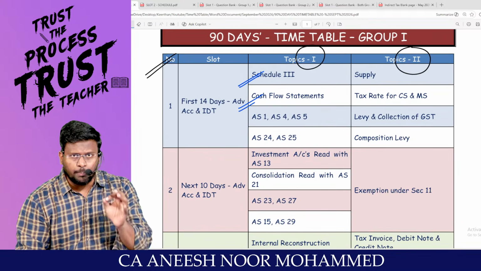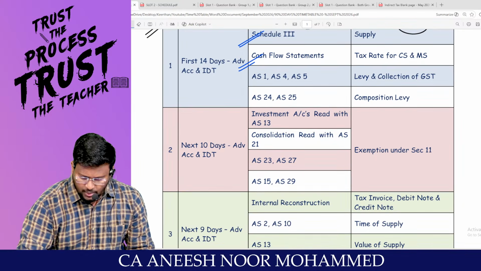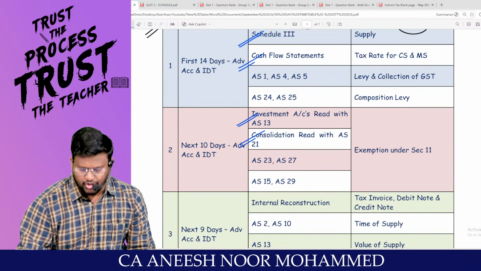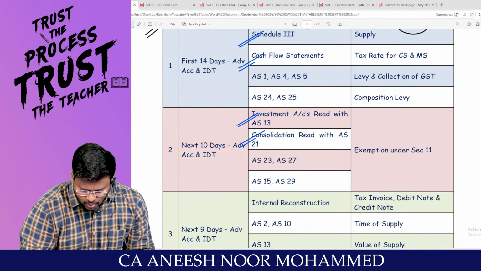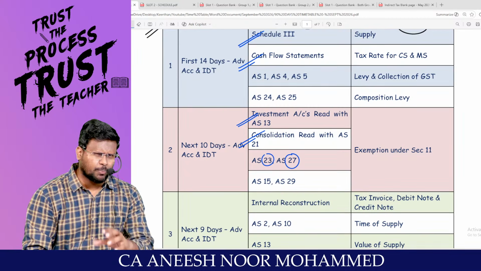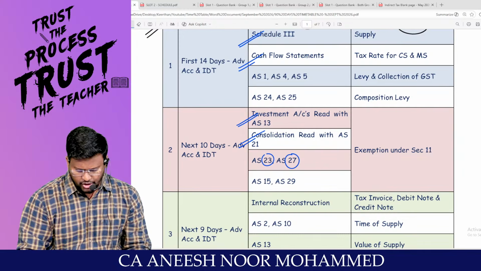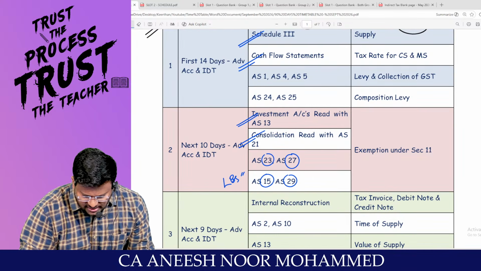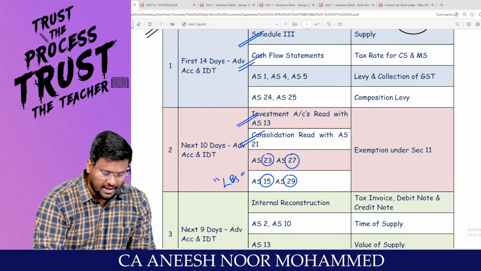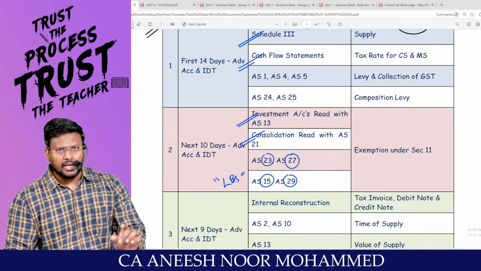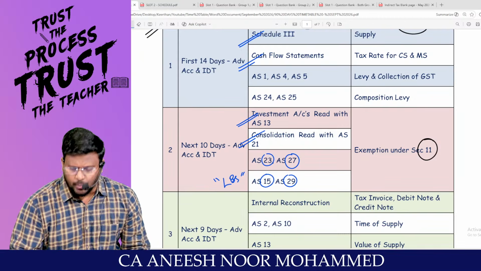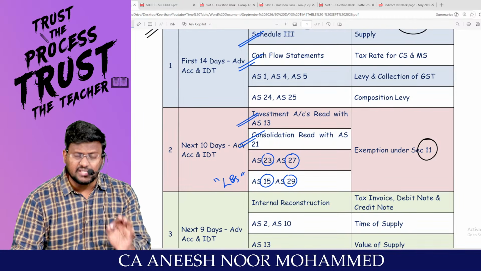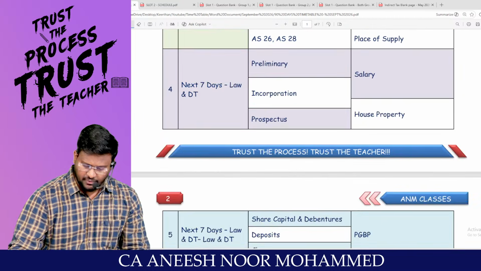We are entering into two big chapters such as investment accounts and consolidation. Then AS 23 and 27, that is also part and parcel of the consolidation. And AS 15 and 29, these are liability-based standards, my dear lovable students, liability-based standards. In IDT, only one section you are supposed to study, which is exemption under section 11.